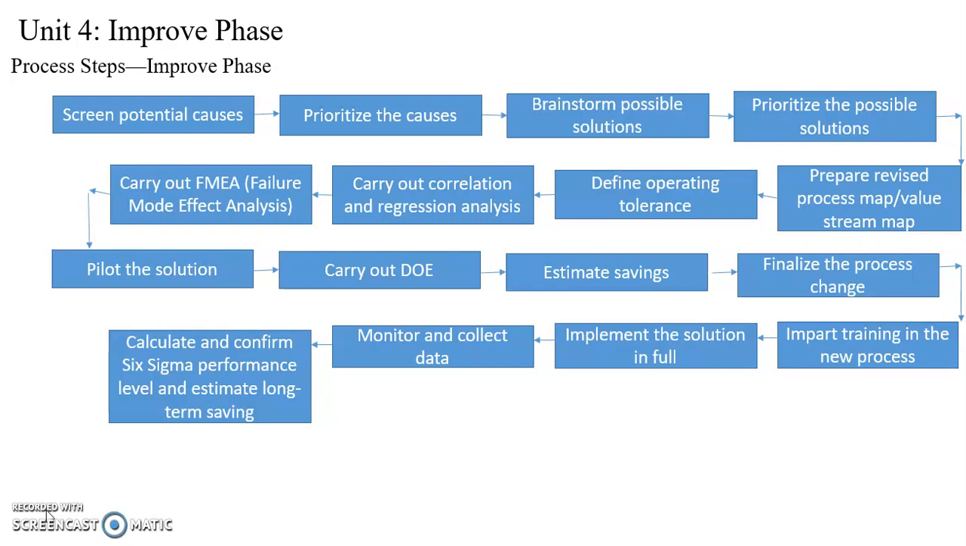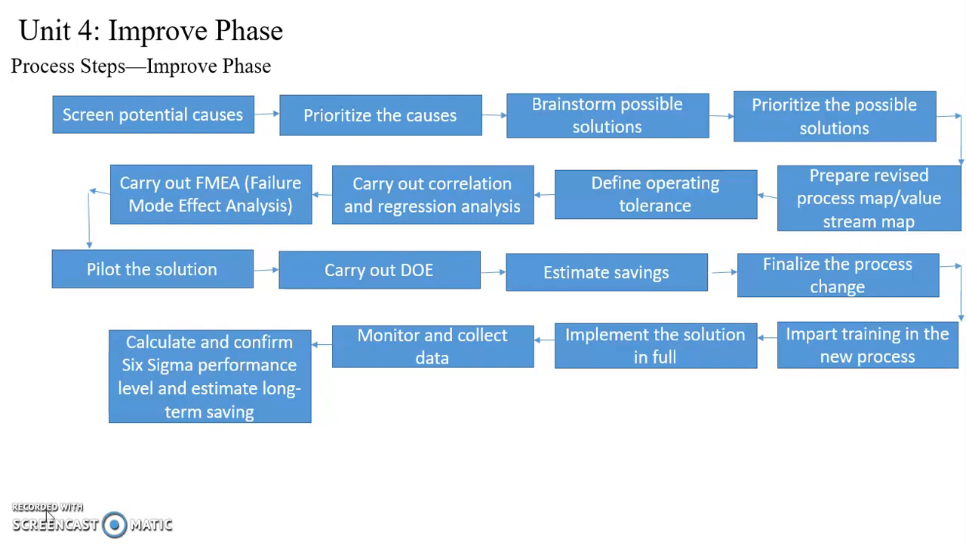Next, you have done the revised process mapping and value stream mapping. Next, you will define the operating tolerance. That means you are setting standard operating procedures. Next, you will check the results of correlation and regression analysis and result of FMEA and DOE. Finally, you have calculated the savings. And also you have calculated the sigma level of the current process. These are some deliverables of the improve phase.